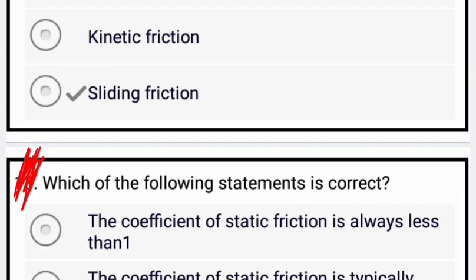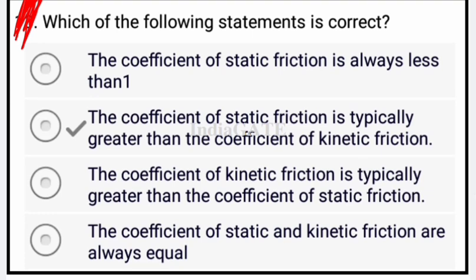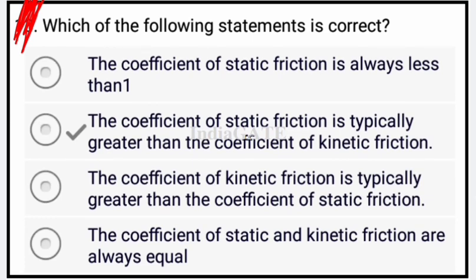Okay, now come to the next question, which of the following statements is correct? So there are four statements. First statement, the coefficient of static friction is always less than 1. So it is false. Next option, the coefficient of kinetic friction is typically greater than the coefficient of static friction.